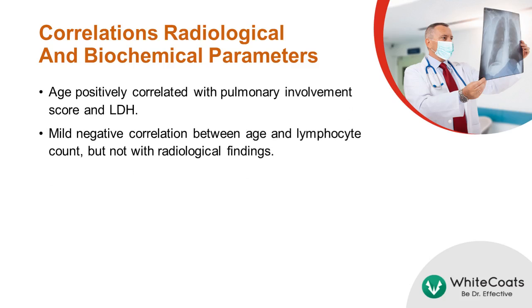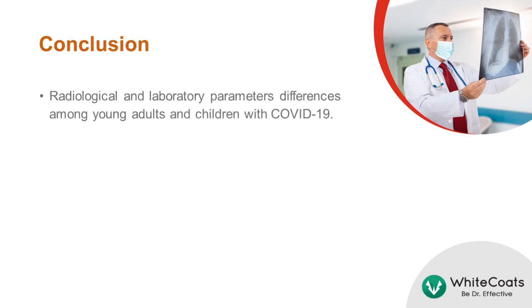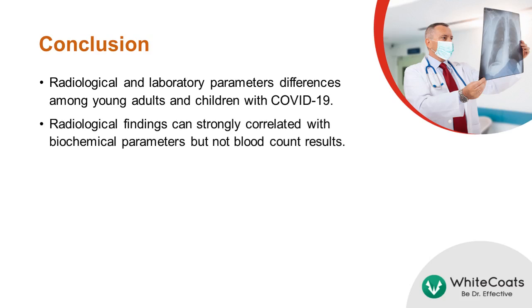Age is positively correlated with pulmonary involvement score and lactate dehydrogenase. A mild negative correlation is found between age and lymphocyte count, but not with radiological findings. There are differences in radiological and laboratory parameters among young adults and children with COVID-19. Radiological findings can strongly correlate with biochemical parameters but not blood count results.